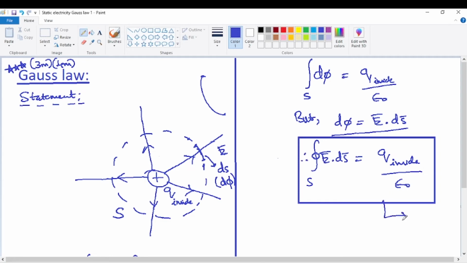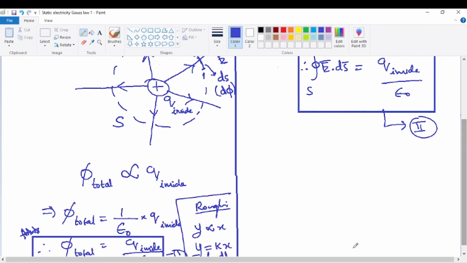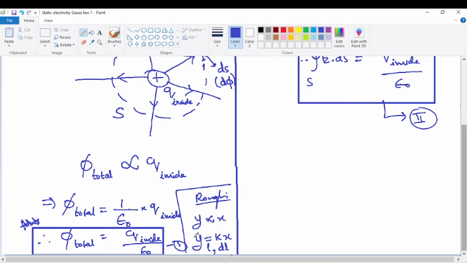So this can be called the second result. The first result, very simple, is equation 1. I'll just call it result. Results, we denote by using Roman letters.